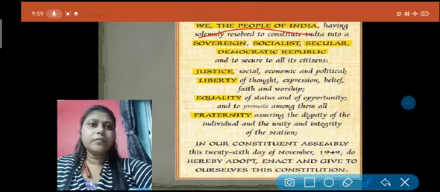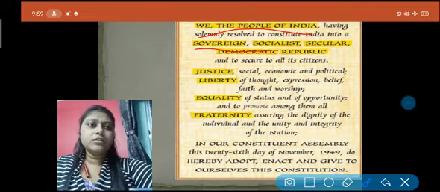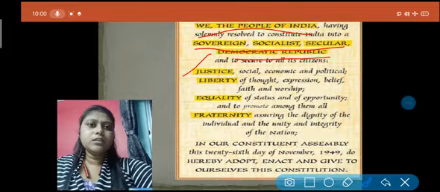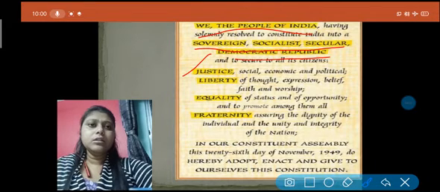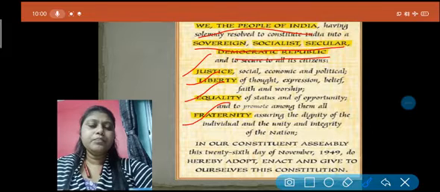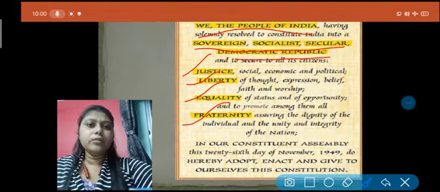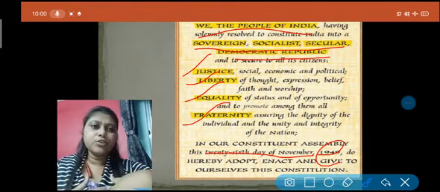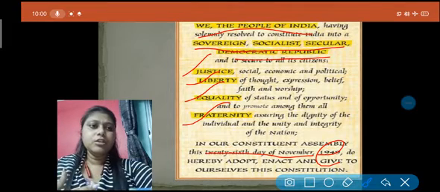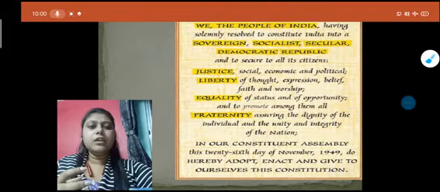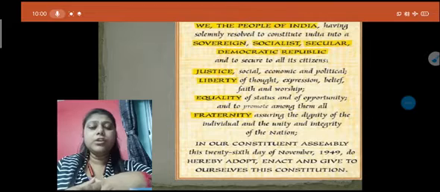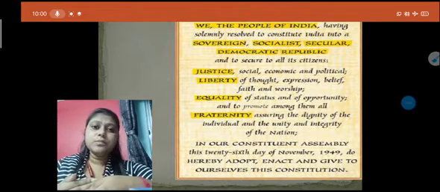We, the people of India, having solemnly resolved to constitute India into a sovereign, socialist, secular, democratic republic, and to secure to all its citizens justice, liberty, equality, fraternity. And in our Constituent Assembly, we all know that on 26th November 1949 we hereby adopt our Constitution and give it to ourselves. So 26th November 1949 is also known as Constitution Day, and we also adopted some keys which are very important for making the Constitution.